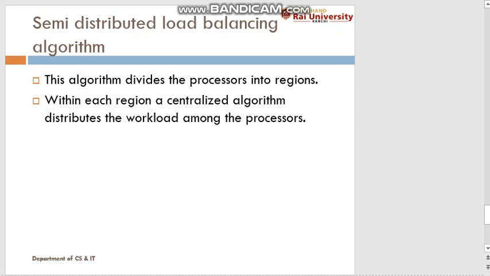So these are the three algorithms that are used for load balancing on multi-computers. Depending upon the problem, or depending upon what type of task is to be performed by the computers, the algorithm is selected.